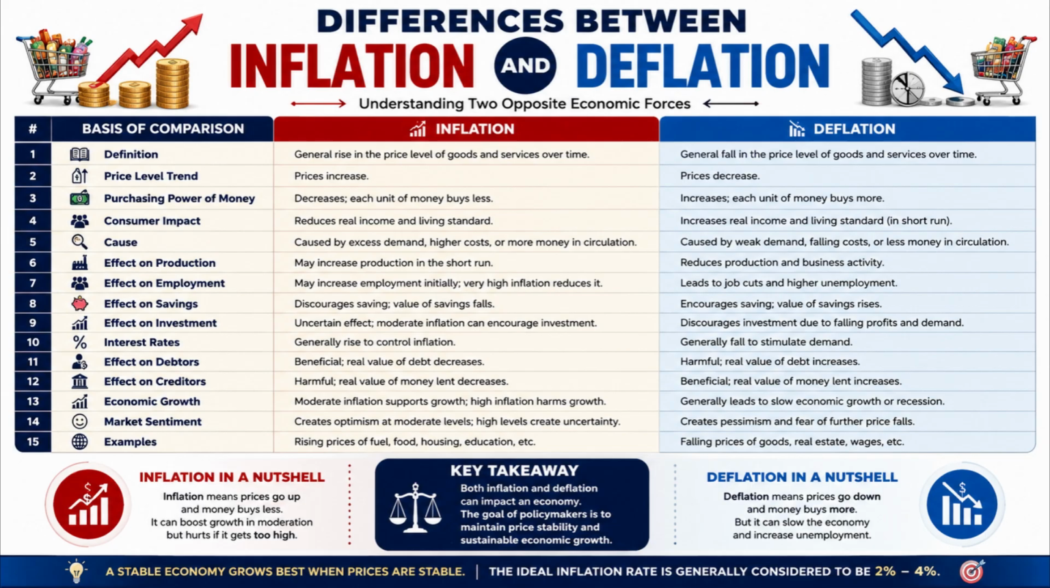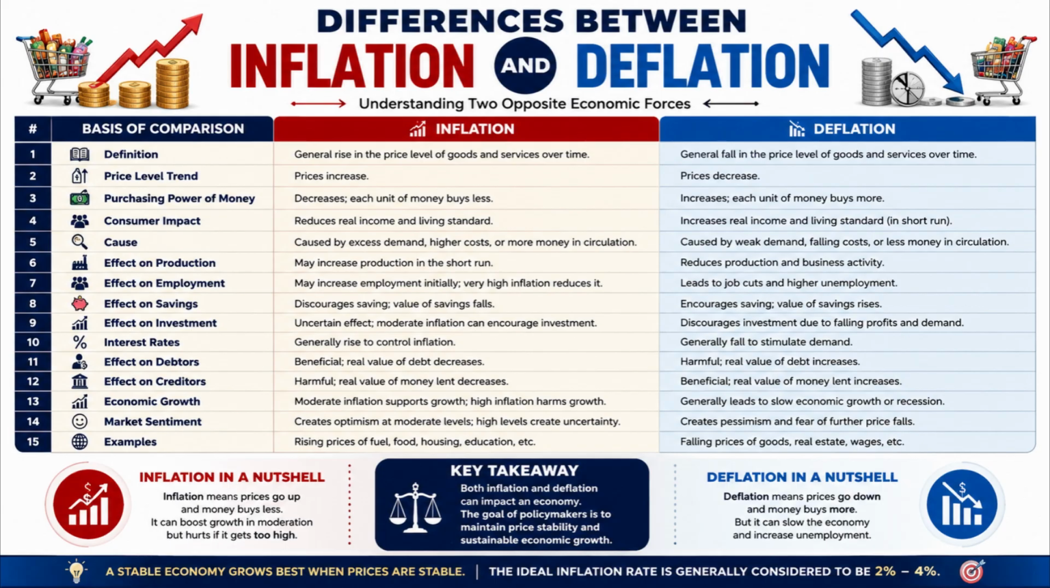Number 1. Inflation refers to a general increase in prices over time, whereas deflation refers to a general decrease in prices over time. Number 2. During inflation, the prices of goods and services rise, whereas during deflation, the prices of goods and services fall. Number 3. Inflation reduces the purchasing power of money, whereas deflation increases the purchasing power of money.